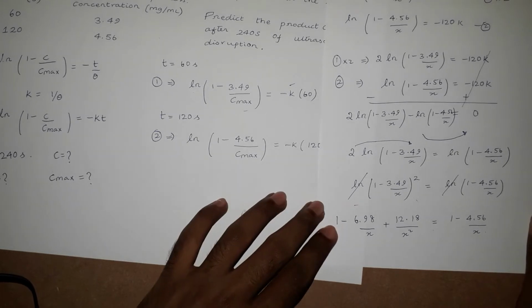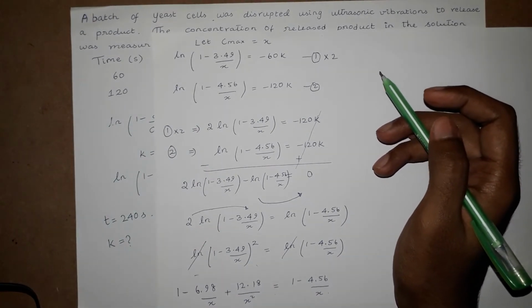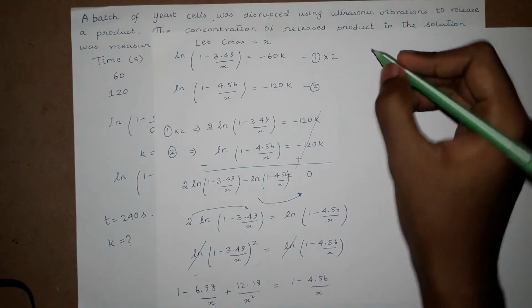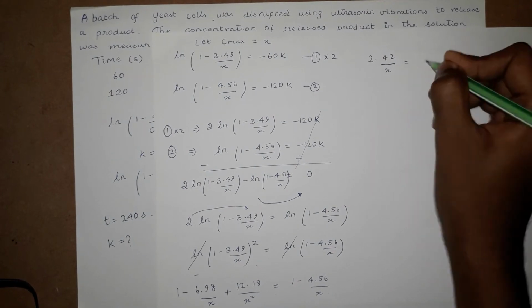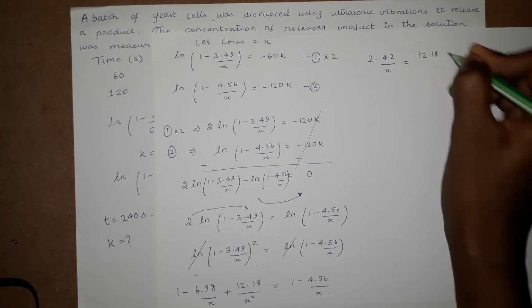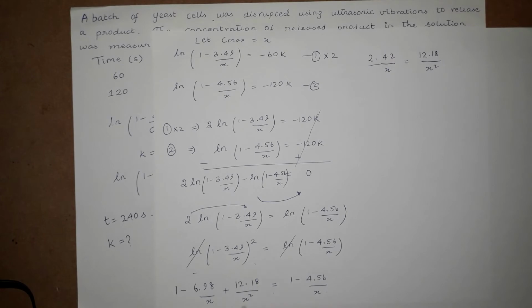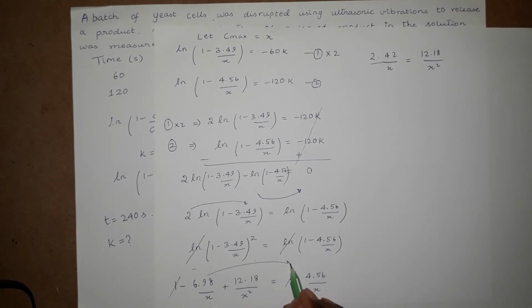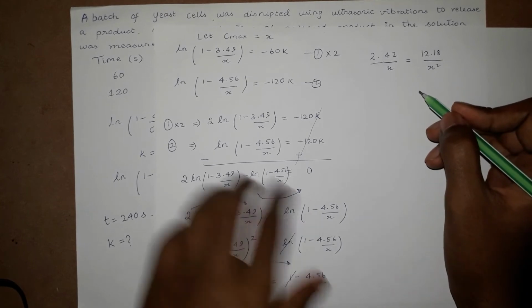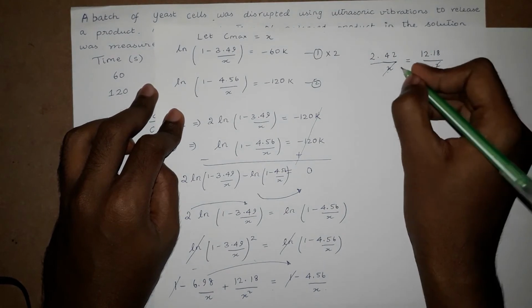Just bring all the terms to one side. So we get 2.42 by x is equal to 12.18 by x square. Right? The 1 cancels, and x square gets cancelled off.